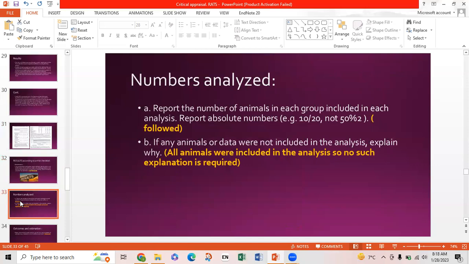Numbers analyzed. Report the number of animals in each group included in each analysis and report absolute numbers. This point was followed because all the percentages were given in the results along with the mean and median. B point is if any animal or data were not included in an analysis, you should explain why. All animals were included in the analysis, so no such explanation is required. So this point was also not taken.